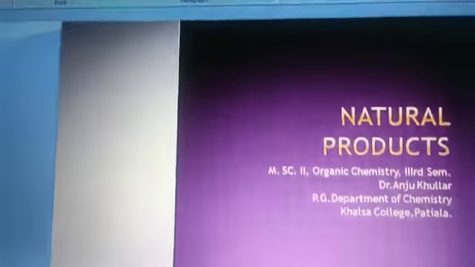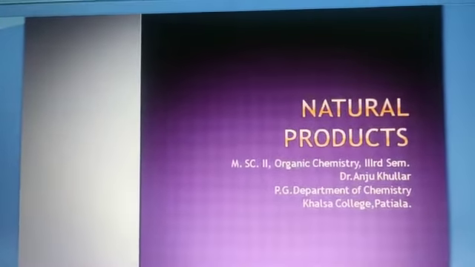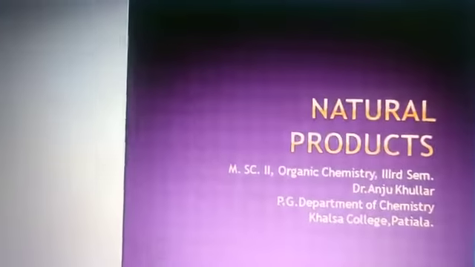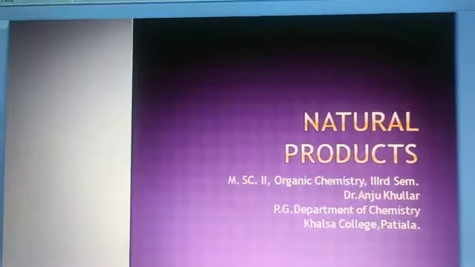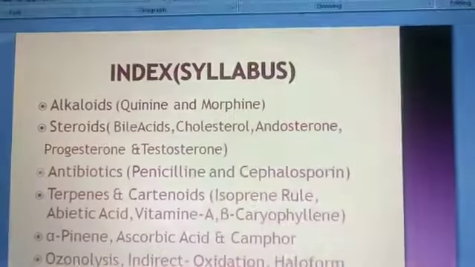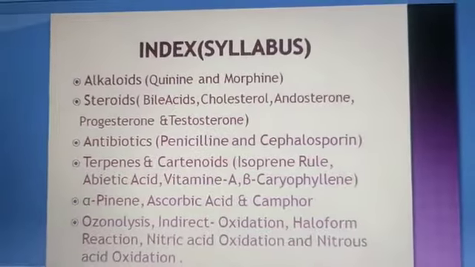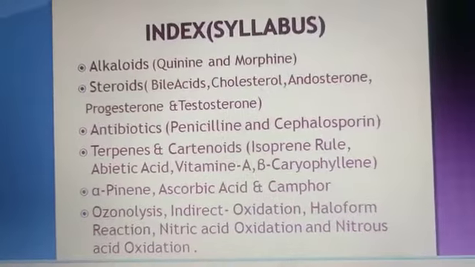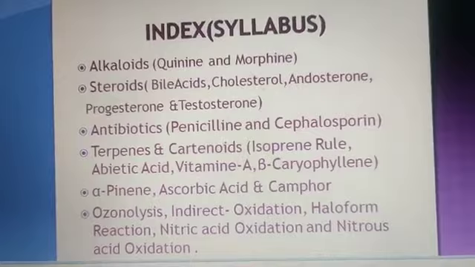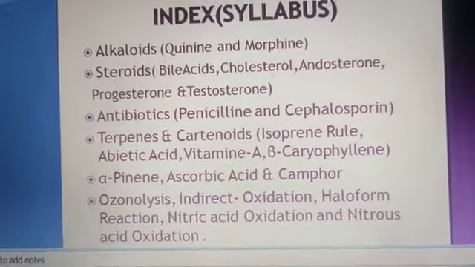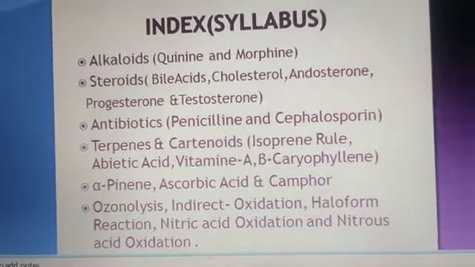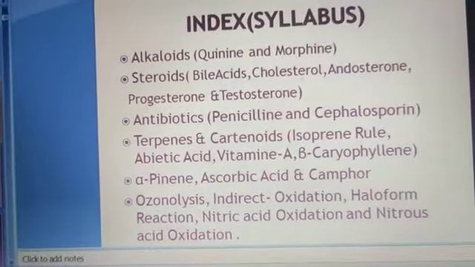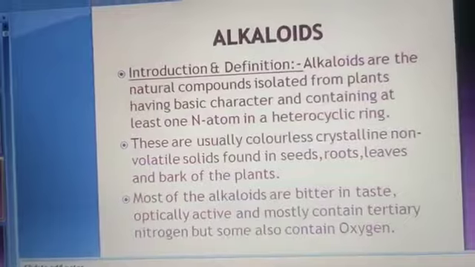Dear students, today we are here to discuss some topics of natural products. The main parts of natural products are alkaloids, steroids, antibiotics, terpenes, carotenoids, alpha-pinene, ascorbic acid, camphor, ozonolysis, direct and indirect oxidation, etc. So we will discuss all of the topics one by one.